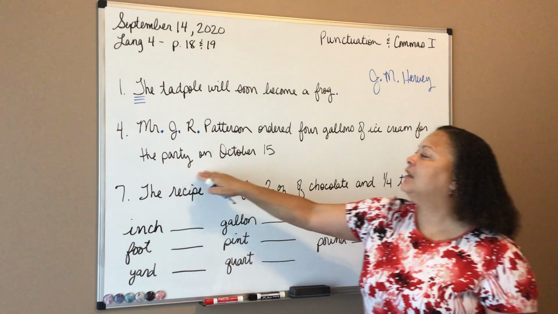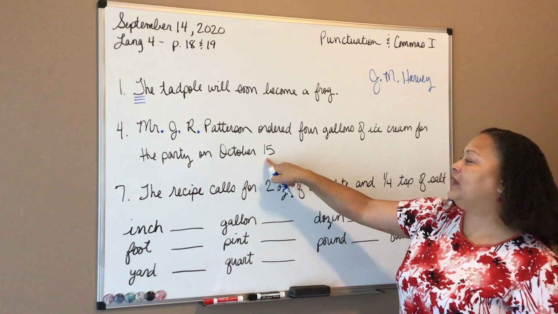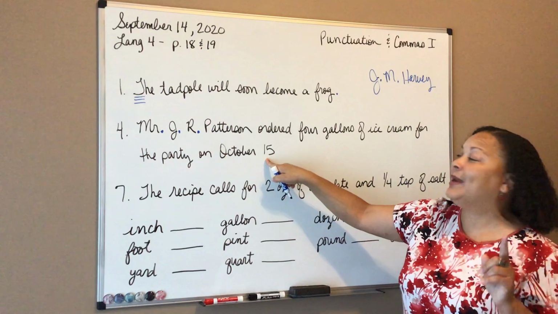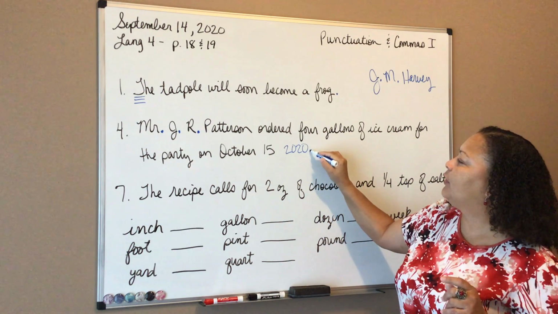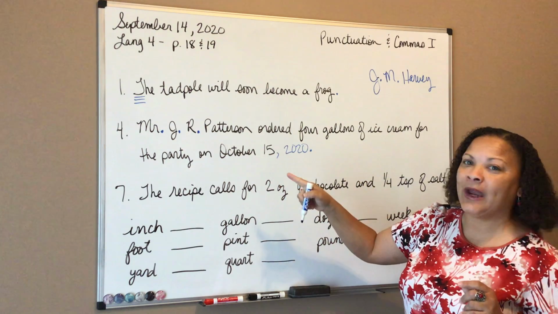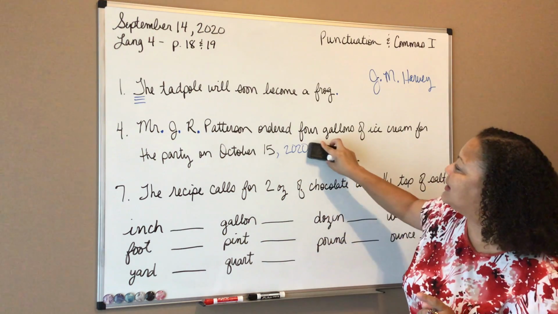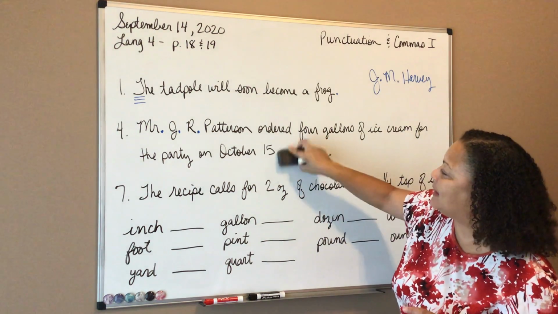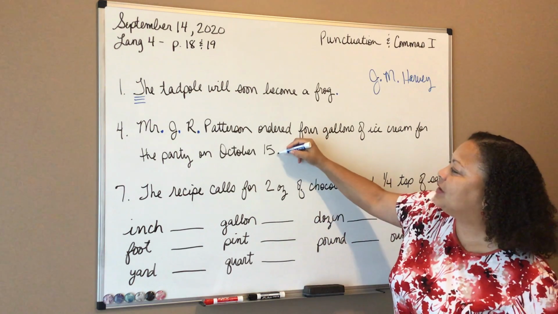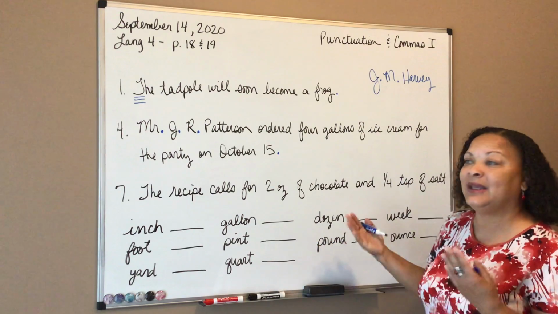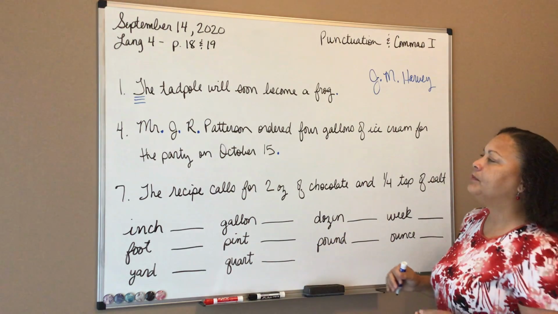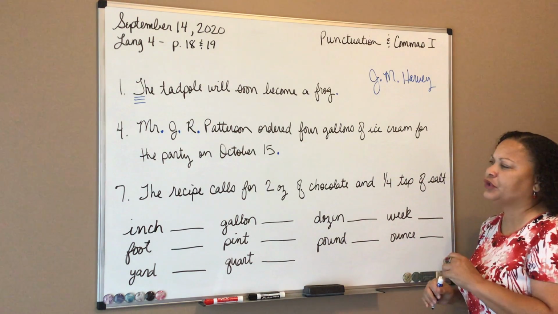And then at the end of the sentence, we have 15. Normally, if we have a year like 2020 here, the period would go here and the comma would go there. But when a sentence ends with a date, a number, then you just add the period there, okay? Because this is the end of the sentence, the end of the statement. And so that's how number 4 should look.